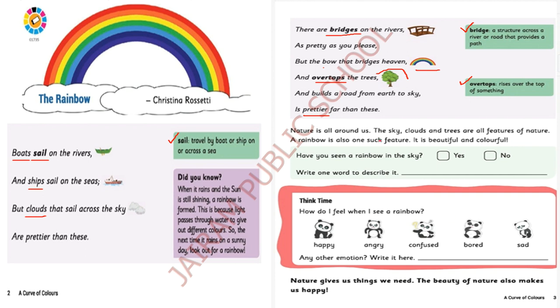Okay. Nature is all around us. Not only sky, cloud, tree, but mountain, river, ocean, everything is a feature of nature. Everything are features of nature. A rainbow is also one such feature of nature. How was the rainbow? It is beautiful and colorful. I hope you all understood the recap also. Am I right? Try to read the poem.